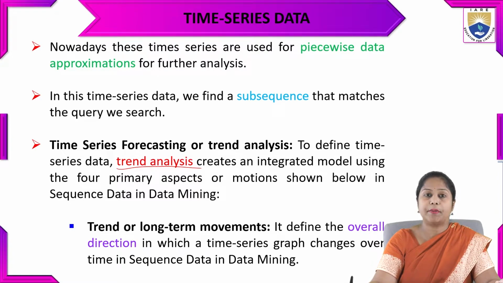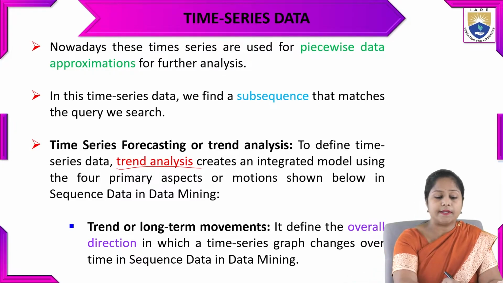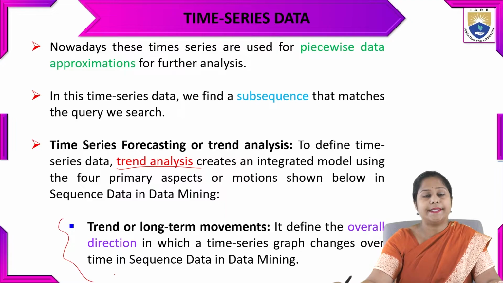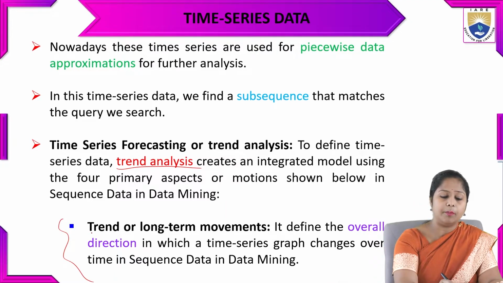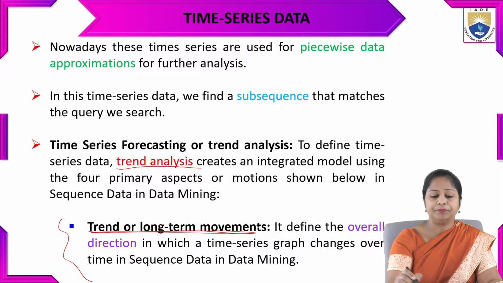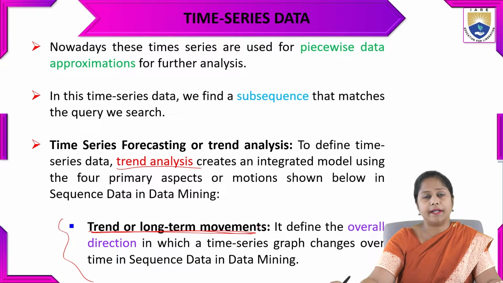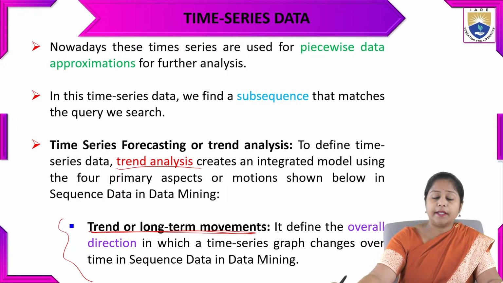So there are four primary aspects to do the forecasting, the analysis over the time series data. These are shown as below. First is trend or long-term movements. So the data related to trend or long-term movement is going to